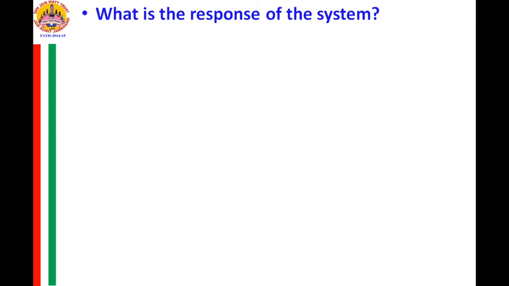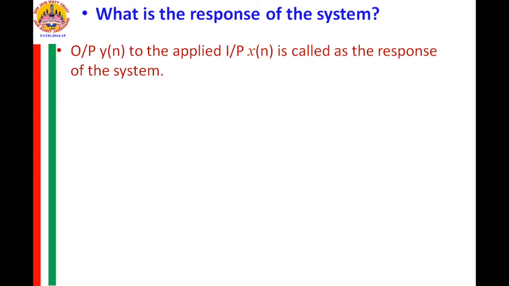Do you know what the response of the system is? What is it called? Output y of n to an applied input x of n is called the response of the system. So, output y of n to any applied input x of n is termed the response of the system. Simply, the response of the system is nothing but the output of the system, that is y of n due to the input x of n.